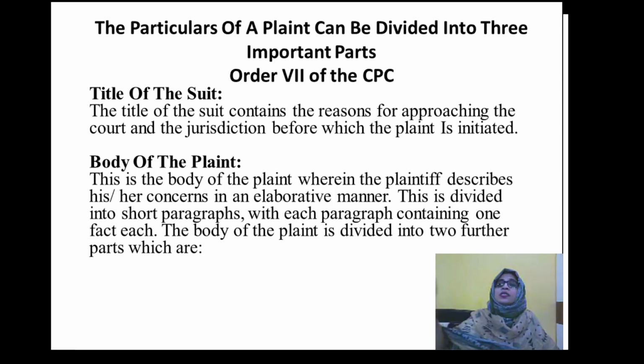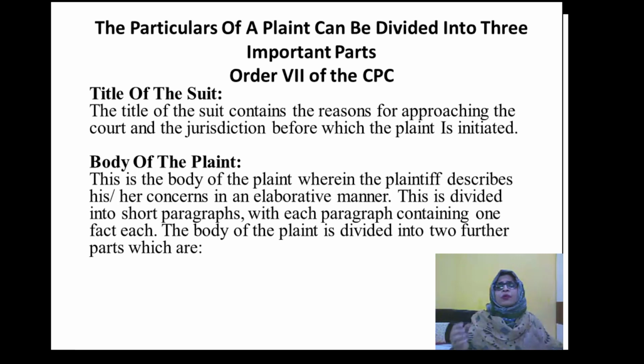That's why jurisdictions are divided into various types. The various courts are divided on the basis of various jurisdictions. First, there is subject matter jurisdiction. When we discuss the various jurisdictions, the types are subject matter jurisdiction, pecuniary jurisdiction, territorial jurisdiction, original jurisdiction, and appellate jurisdiction. Like that, we have many types of jurisdictions.